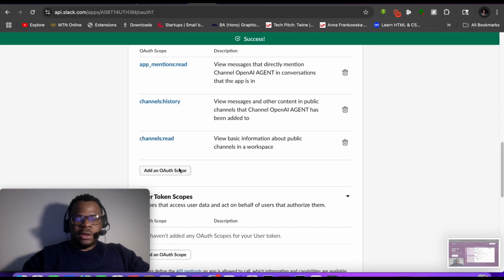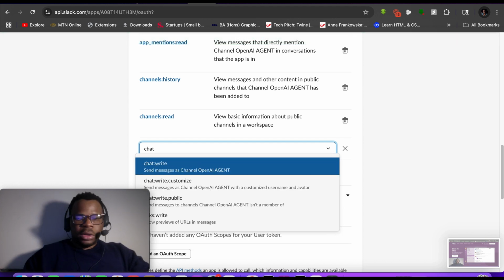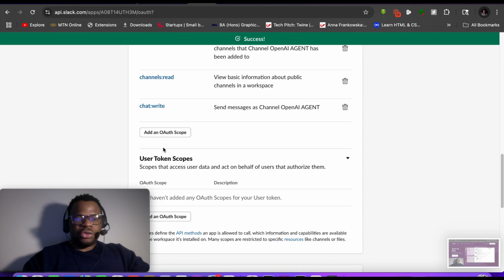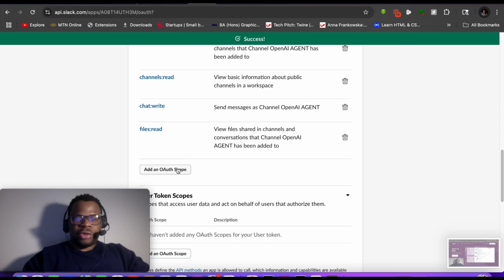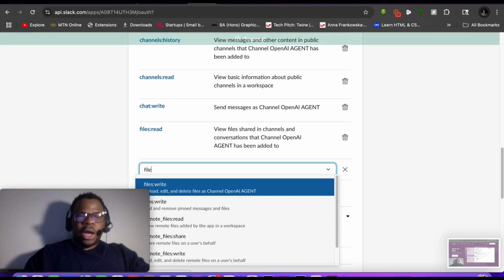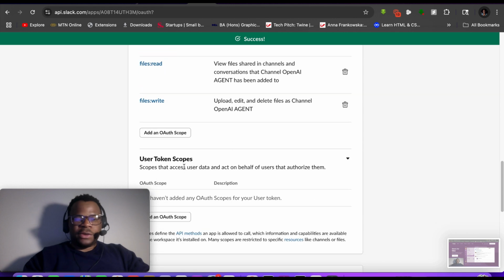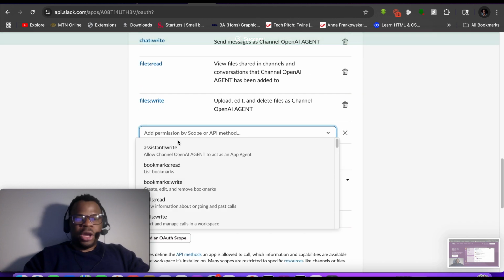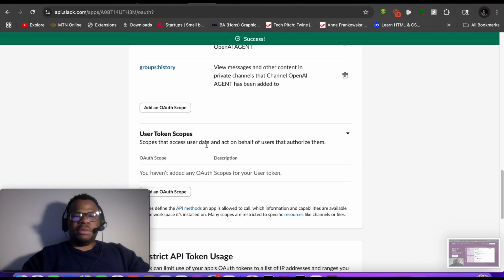You also want to add in your chat write, then files read, then files write. So all these are giving your application the ability to do so much more. And then you also have this groups history, which we also want to include. So all of these are just giving it more capabilities.